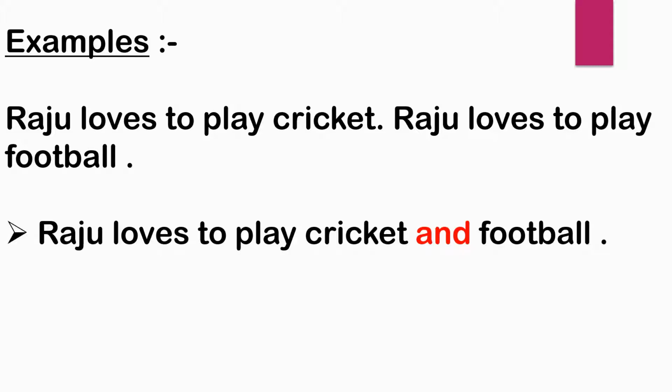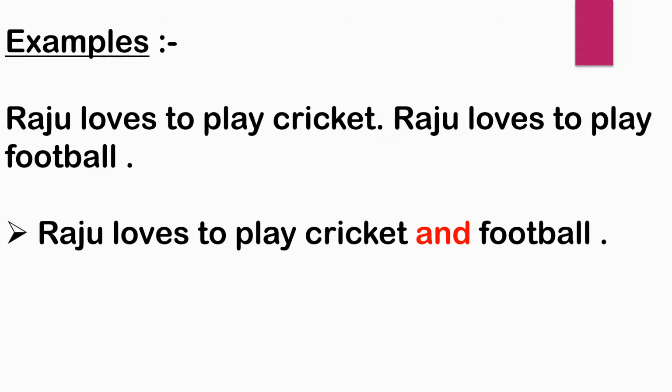But instead of writing the whole sentence again, we have taken only the different thing. Raju loves to play is repeated in both sentences, so we have cut it and only the different part remains: Raju loves to play cricket and football. So, we have joined the sentences with the conjunction and. Now it is a complete sentence and easy to understand and read also.